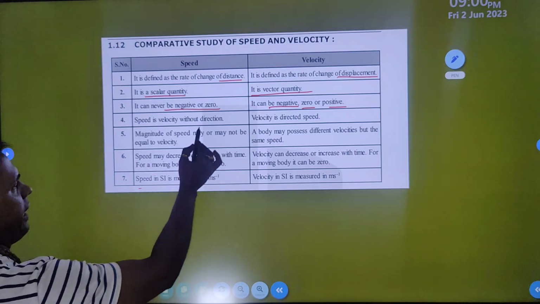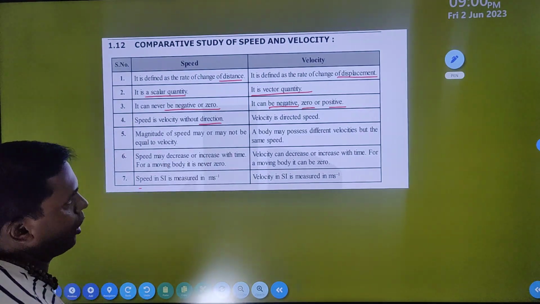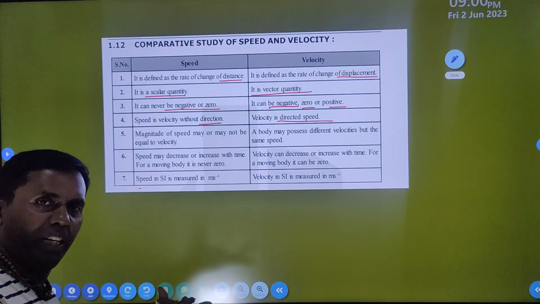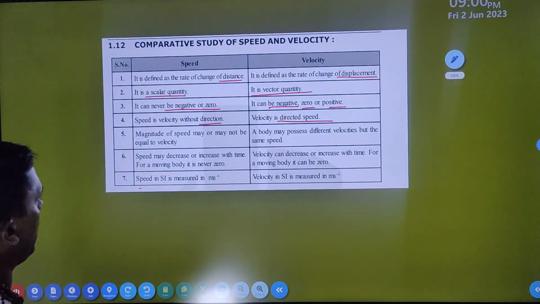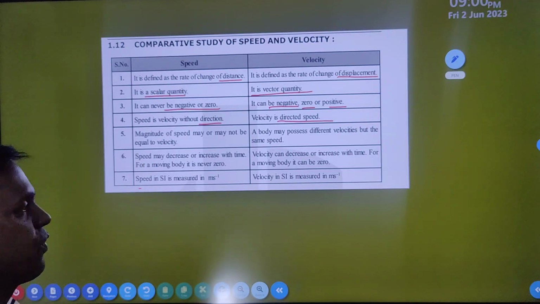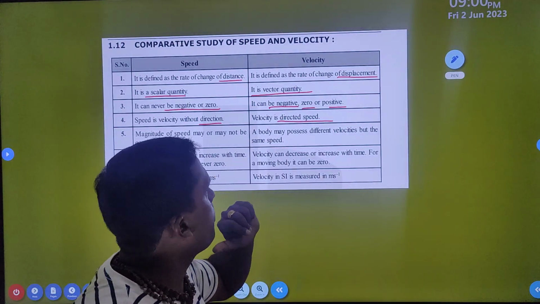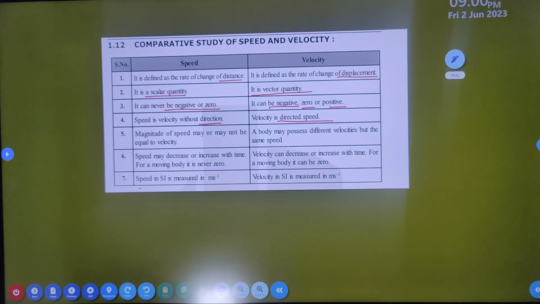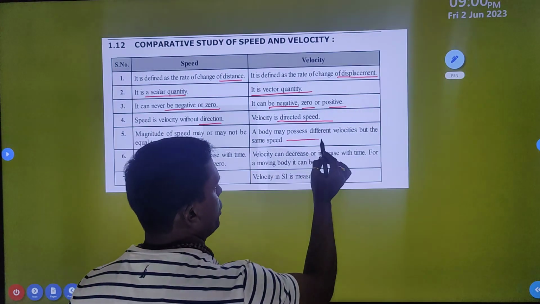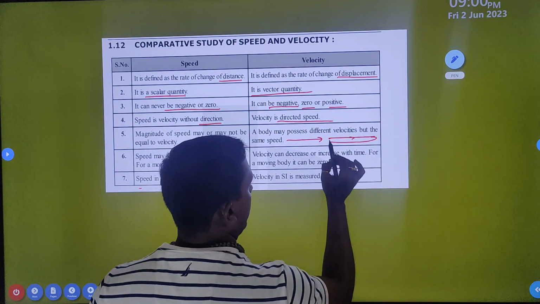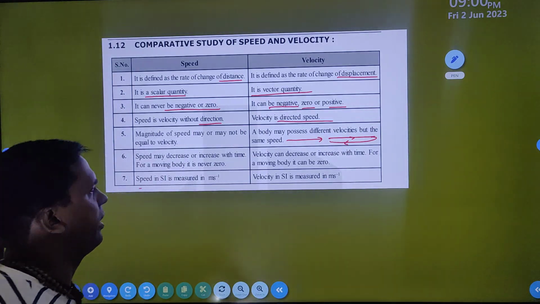Same thing I told you, the direction here, as it is a scalar quantity, speed has no direction, while velocity is speed and direction. So magnitude of speed may or may not be equal to velocity, just like distance and displacement. But a body may pass with different velocity but the same speed. This is possible when a body is moving in one direction and returns back, so at that time you can find out the difference between them.